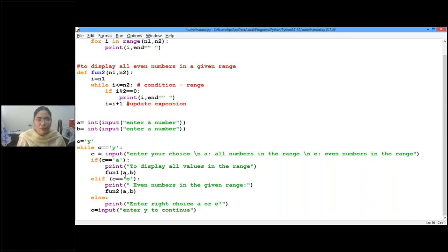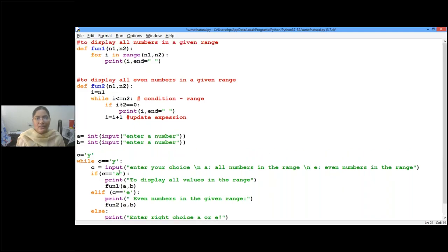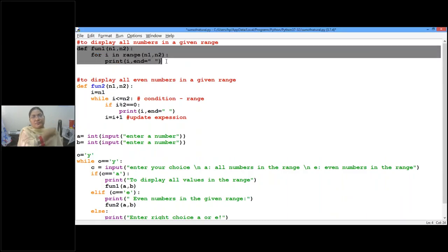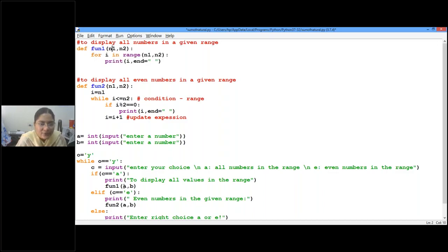What is A here? 4. What is B here? 40. So with these two parameters, fun1 is invoked. Then what will happen? A is in place of N1 in the definition of function 1. We'll jump from there to this function definition. Okay, so in place of N1, A is 4. So 4 is given to N1.